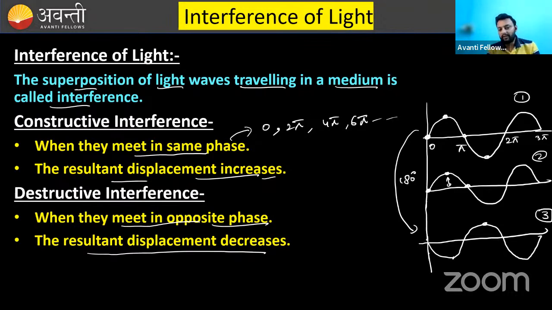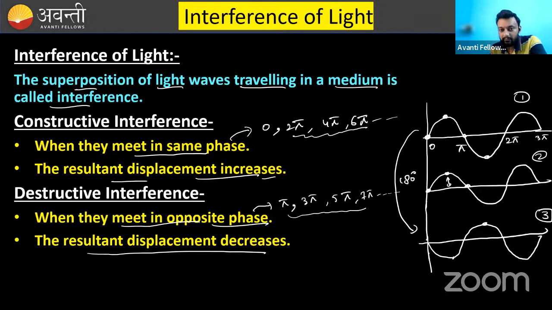Similarly, when they are in opposite phase, whenever the phase difference between them is either pi, 3 pi, 5 pi, 7 pi, and so on. This is the odd multiple of pi. This is the even multiple of pi with 0. That's it.